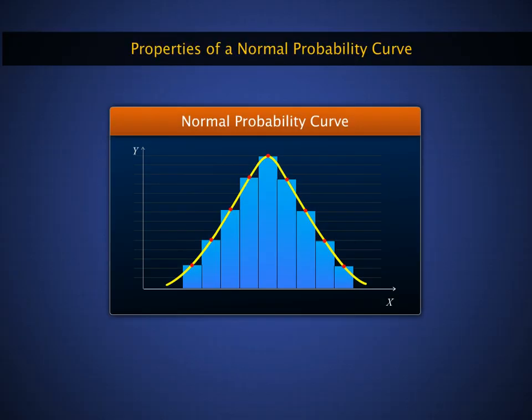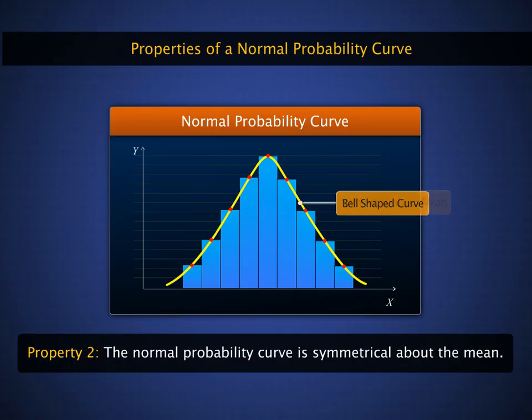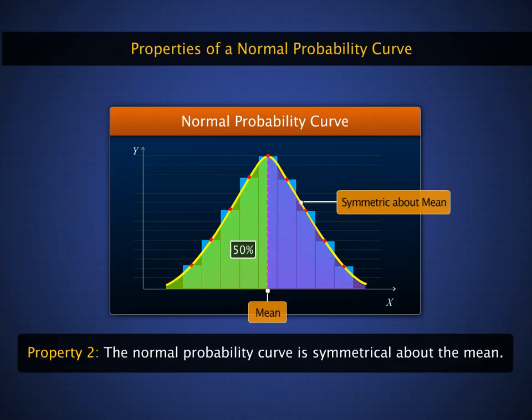A normal probability curve possesses some interesting properties. Let's take a look at the properties of a normal probability curve. The shape of a normal probability curve is similar to the shape of a bell. Therefore, it is also known as bell-shaped curve. The normal probability curve is symmetrical about the mean, as 50% of the values lie towards the left of the mean and another 50% lie towards the right of the mean.